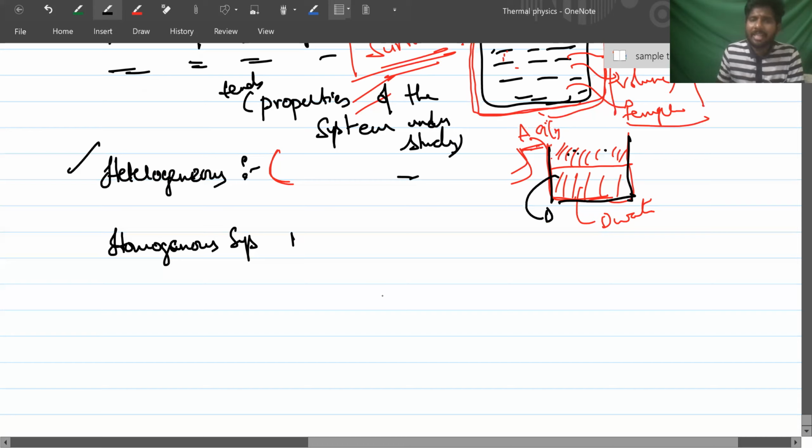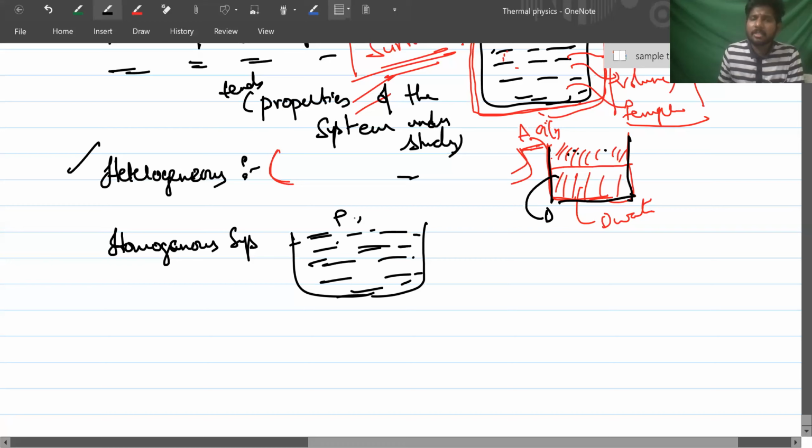Suppose the given gas or liquid is completely uniform in the system: at any point you take, the pressure, volume and temperature will be the same. For any place you go and see, the pressure exerted is the same, and the volume and temperature. The state of the system is the same throughout the entire system. That system is called a homogeneous system. If it is completely homogeneous throughout, it is a pure solid or pure liquid.